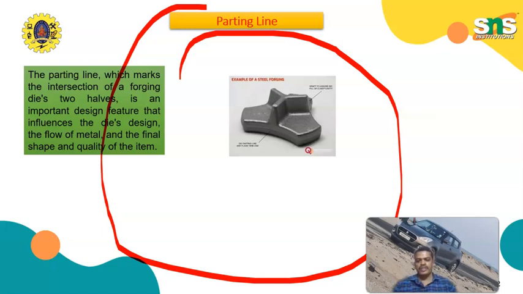Next one is machining allowance. Machining allowance compensates for the surface irregularity and ensures dimensional accuracy. The allowance depends upon the forging process and part size. For small parts, 1.5 to 3 mm; larger parts may be 3 to 6 mm. Apply the machining allowance only on the surfaces requiring precision.